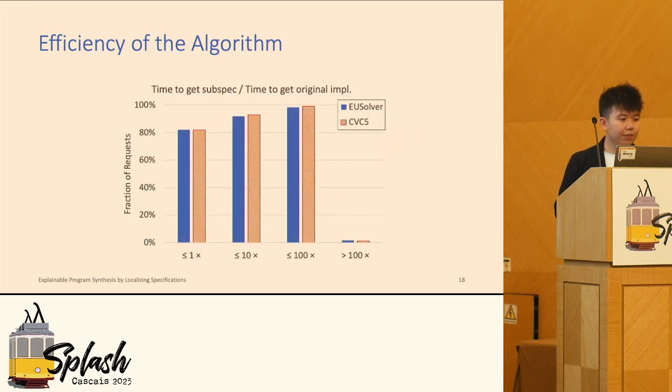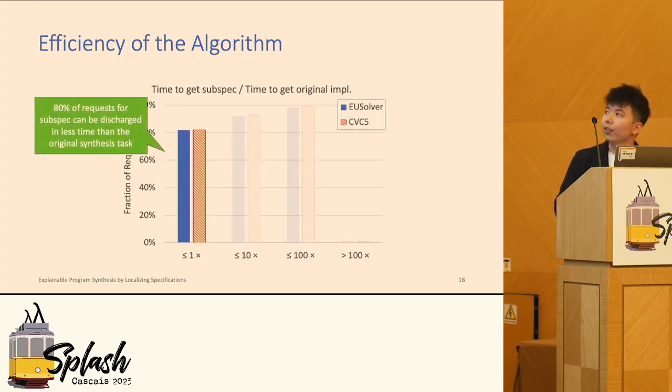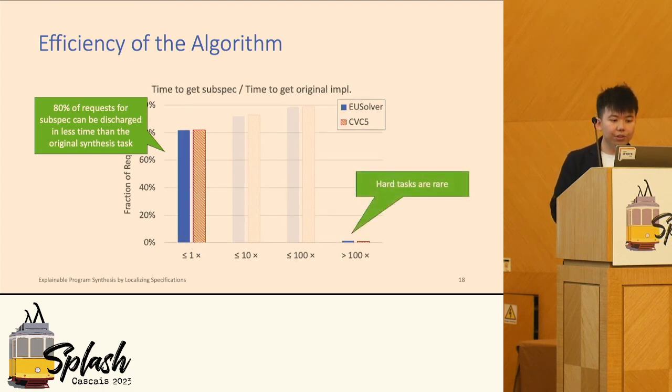And in terms of the efficiency of the algorithm, we compare the time to synthesize each subspec versus the time to complete the original synthesis task. As you can see, for 80% of the requests, this can be done in a time that is even shorter than the original synthesis task. And there are only a few really hard tasks that take more than 100 times the original synthesis task. This shows that this algorithm is both very effective and very efficient.